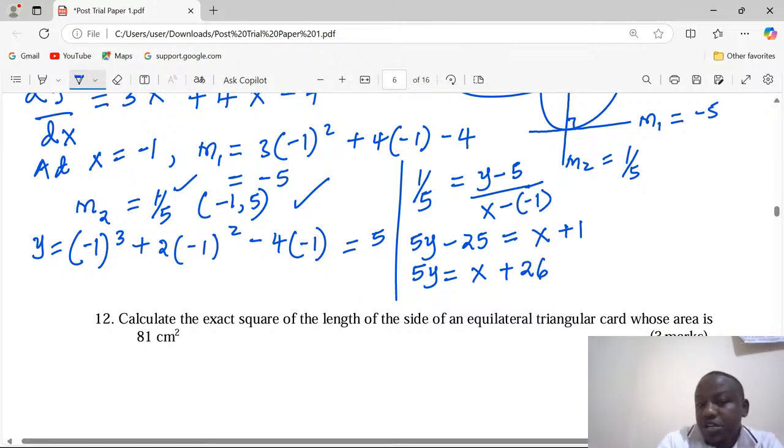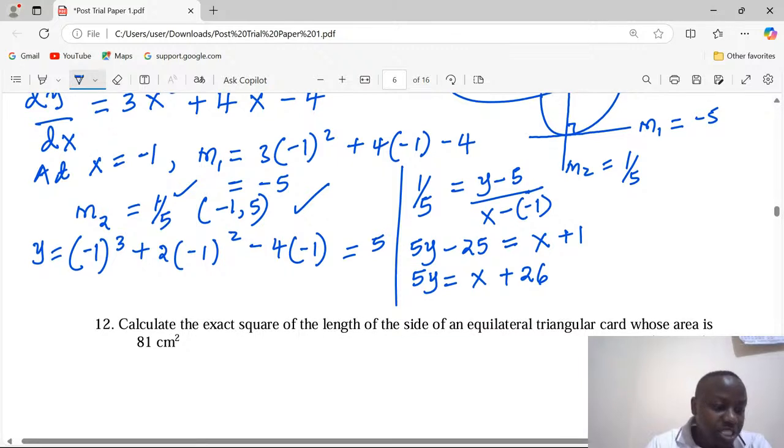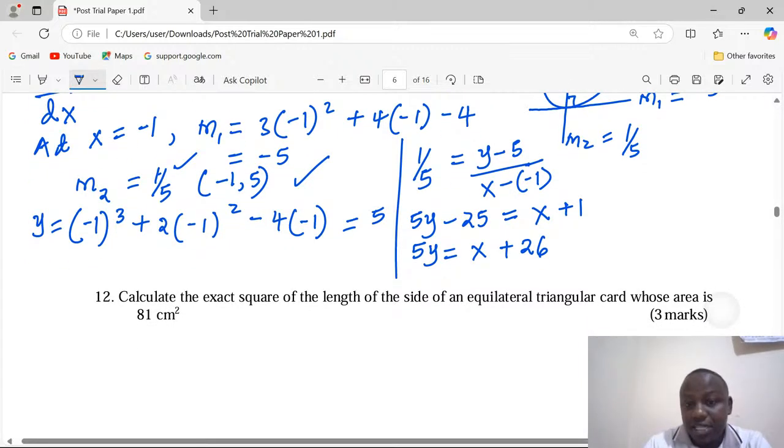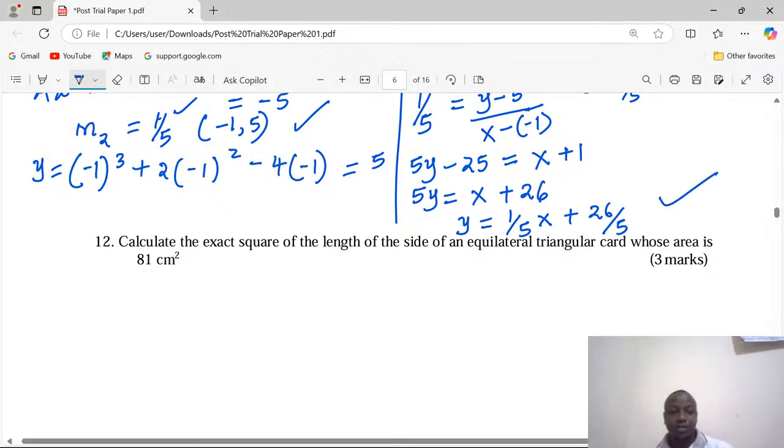At that point, you are already correct because you are not even given the format into which we intend the equation to be in, but it's good to make it in the general equation of y equals mx plus c. So that is now the final equation.